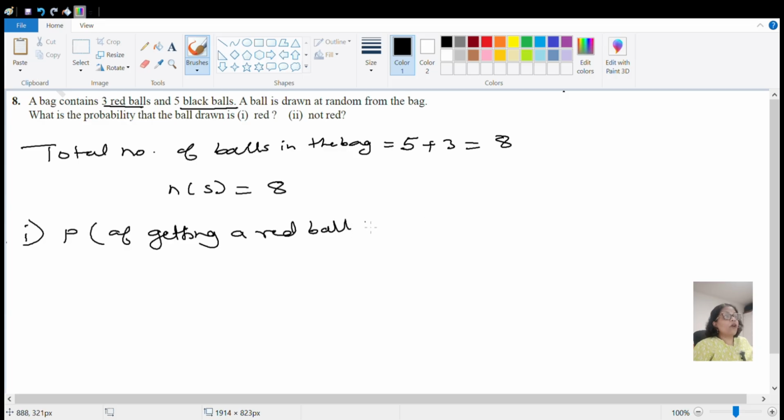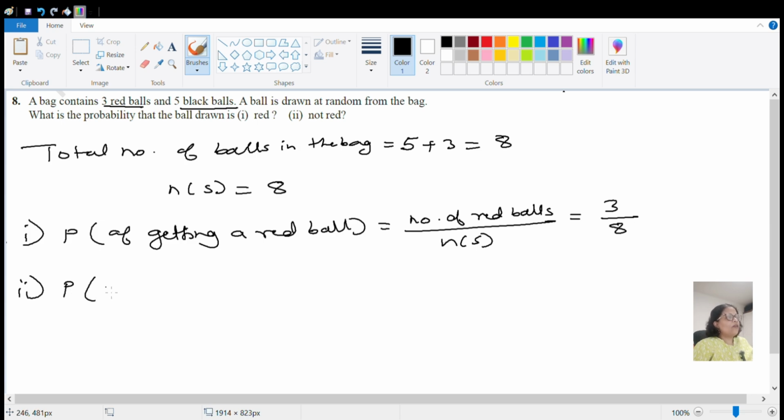What will be the formula? Number of red balls upon sample space, that is n of S. So how many red balls are there? There are 3 red balls and total balls are 8. So the probability of getting a red ball is 3 by 8. Then the next question, where we have to find the probability of not getting a red ball.